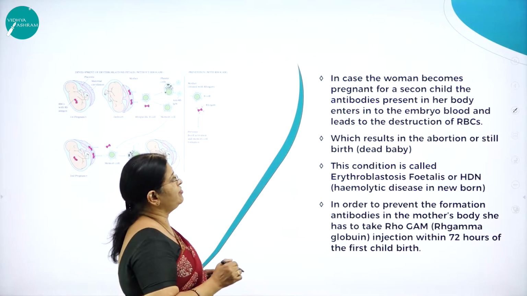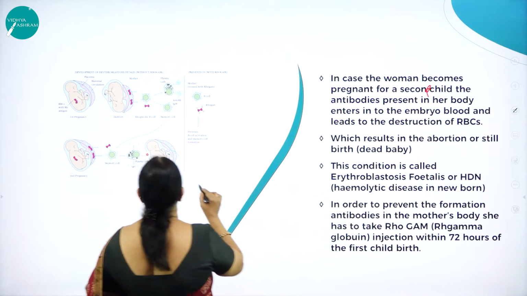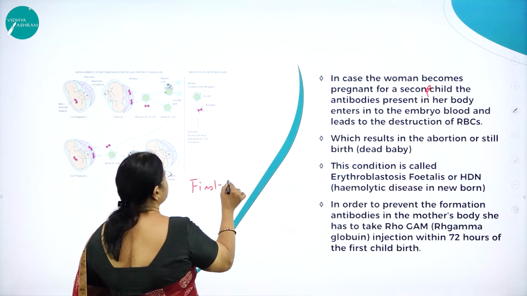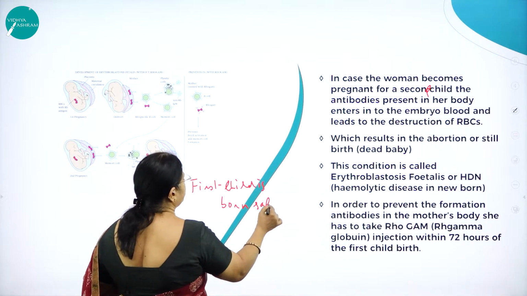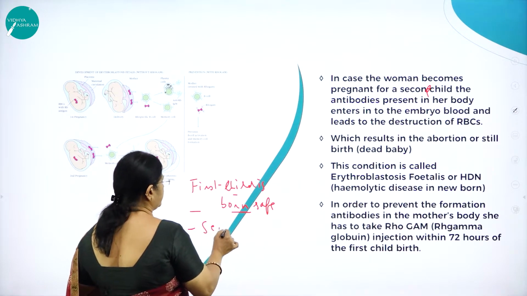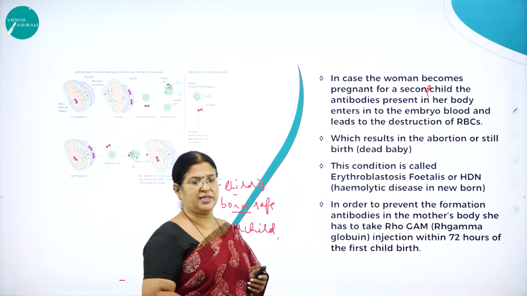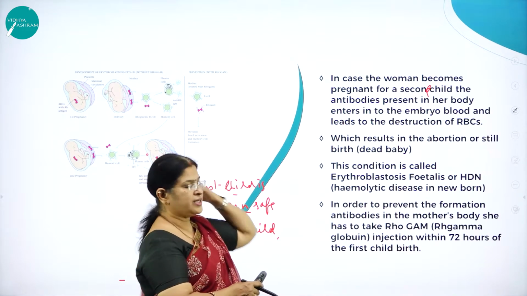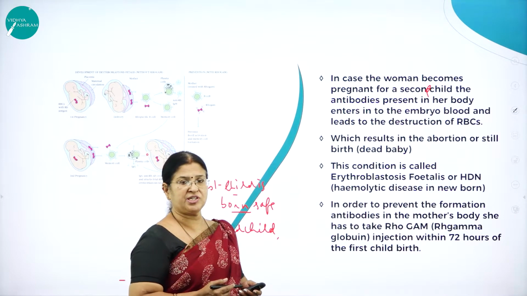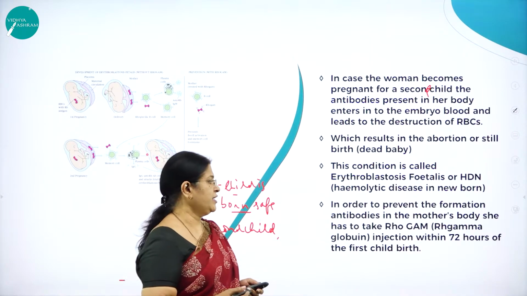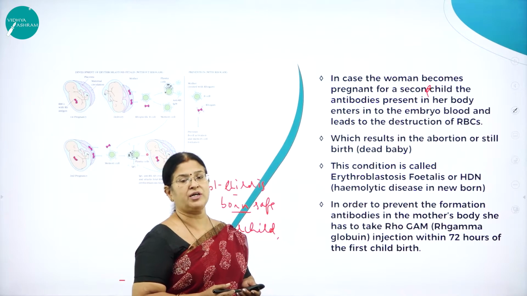Then in case the woman becomes pregnant for a second child, as I said, the first child is born safe, but the problem arises with the second child. So when she plans for a second child, then the problem arises. But now with science and technology, and particularly in the field of medicine, there is an injection called RhoGAM injection, given within 72 hours of the first childbirth, so that the mother's blood will not develop antibodies